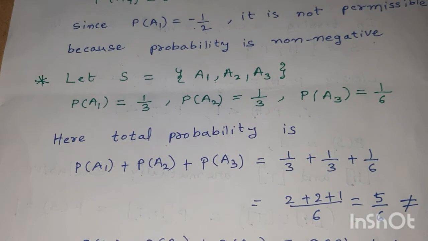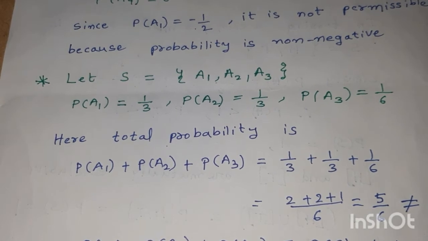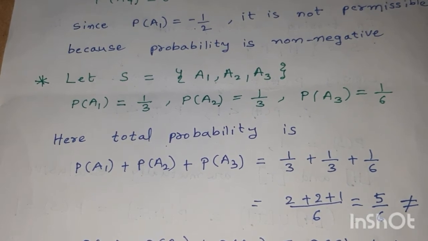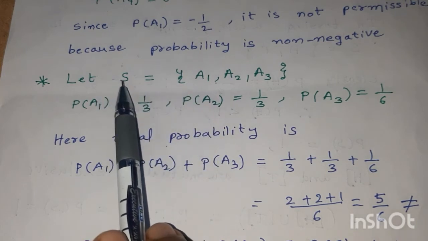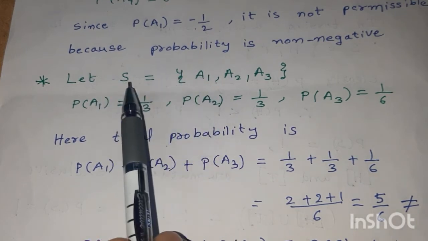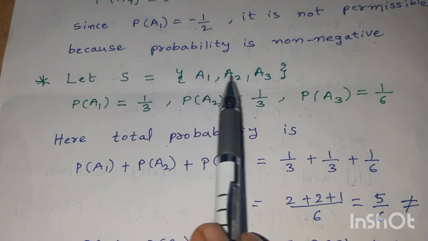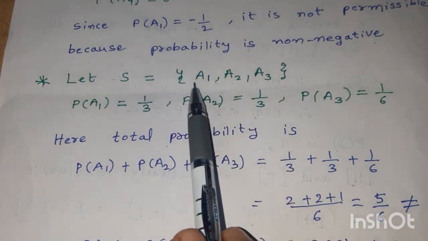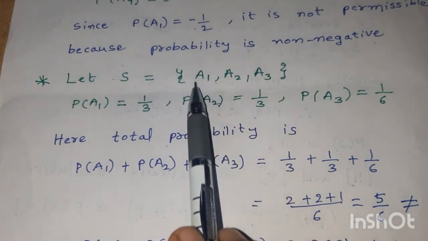Here the total probability is P of A1 plus P of A2 plus P of A3. That is the probability of the sample space. Probability of the sample space means probability of all individual outcomes.